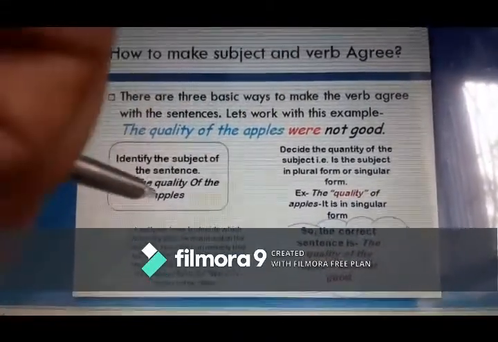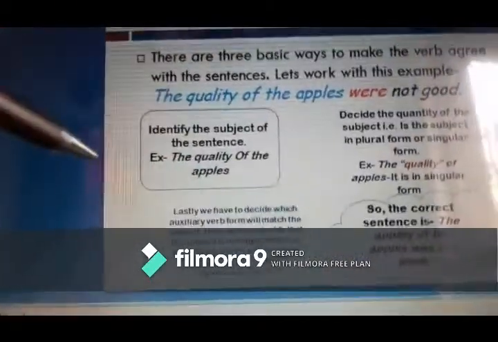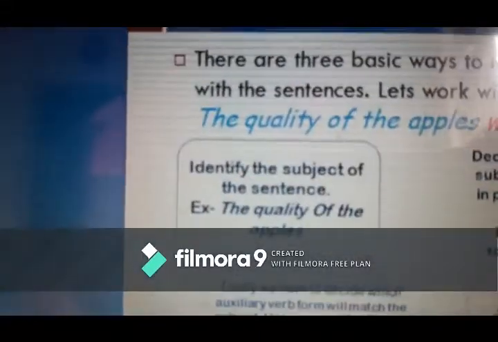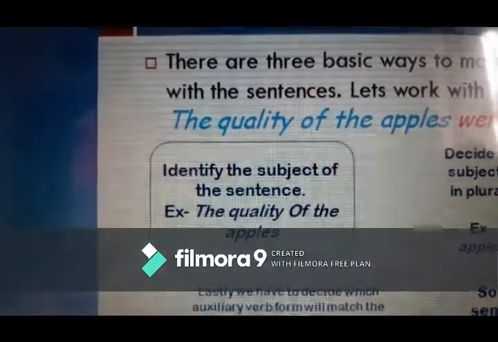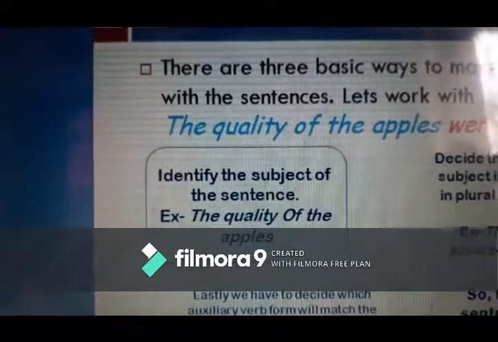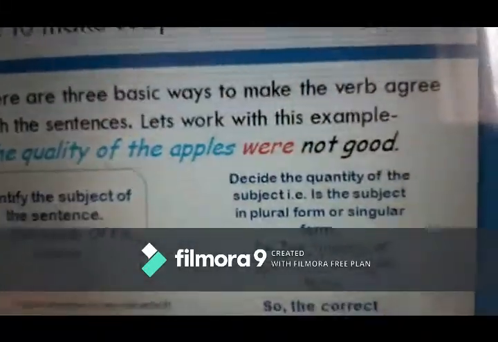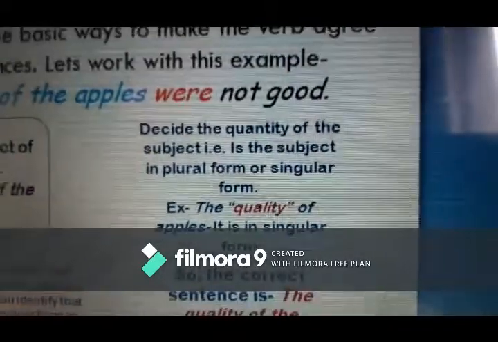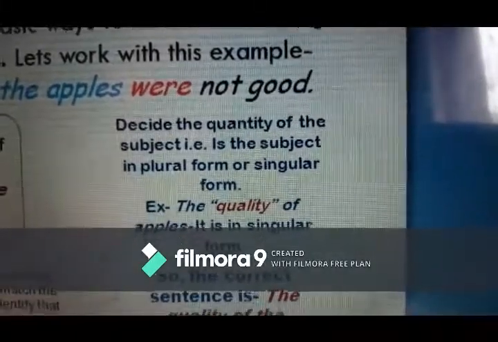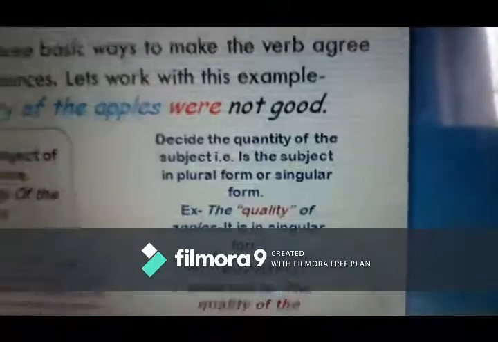So first we identify the subject. What is the subject in the given sentence? The quality of the apples. Now the next thing is to decide the quantity of the subject: is the subject in plural form or singular form?